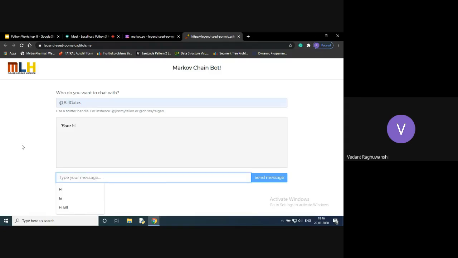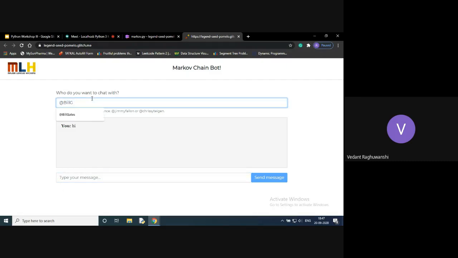Sometimes it takes time to scrape tweets because it is not able to connect to the API. But if it is not showing you something in red text boxes, then your application is working fine. It is just taking time to connect to the API. So you can restart the application, or just wait for some time, or try changing the Twitter handle. It's like Jimmy Fallon.